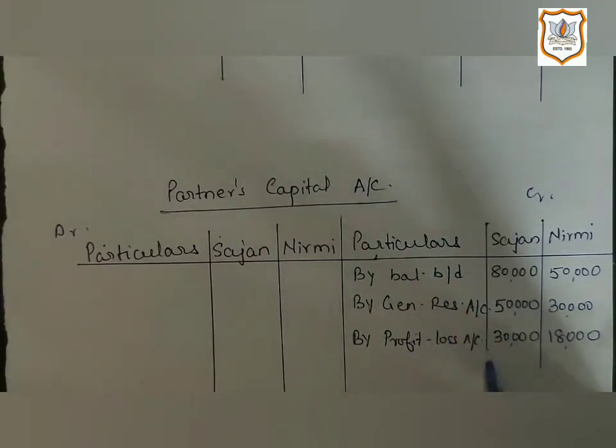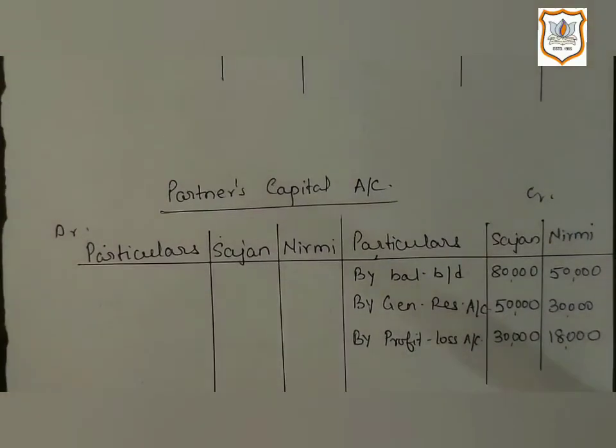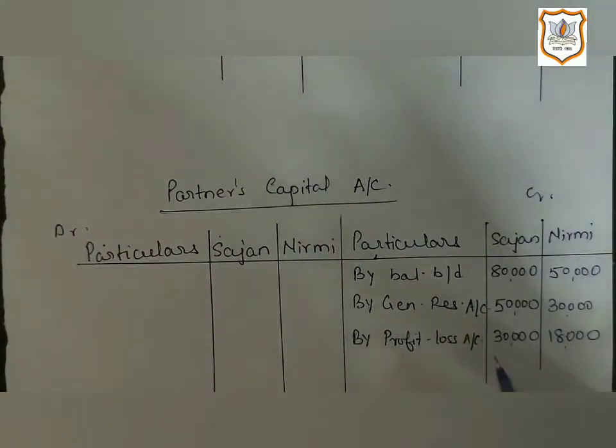It will be distributed among partners in their old ratio. So amount of profit and loss account 48,000, if distributed according to 5:3 ratio, Sarjan will get 30,000 and Nirmi will get 18,000.